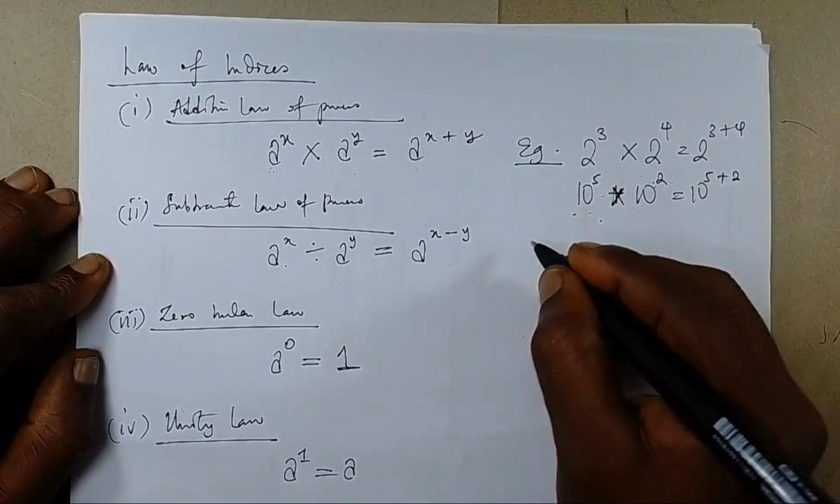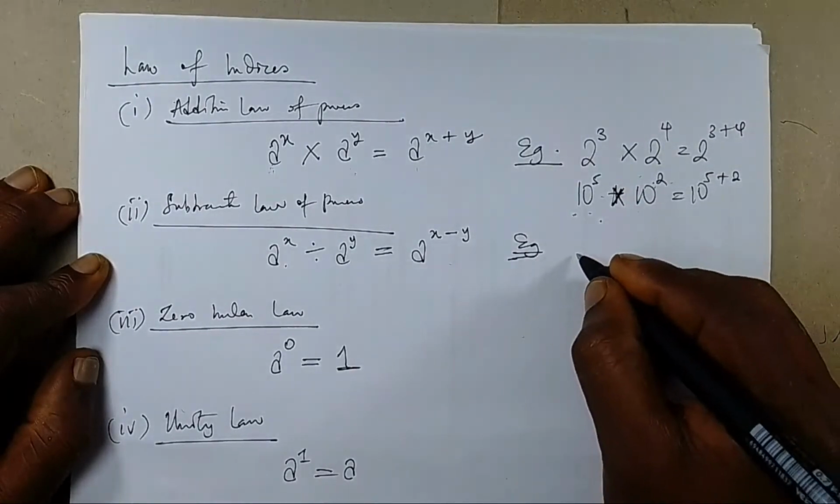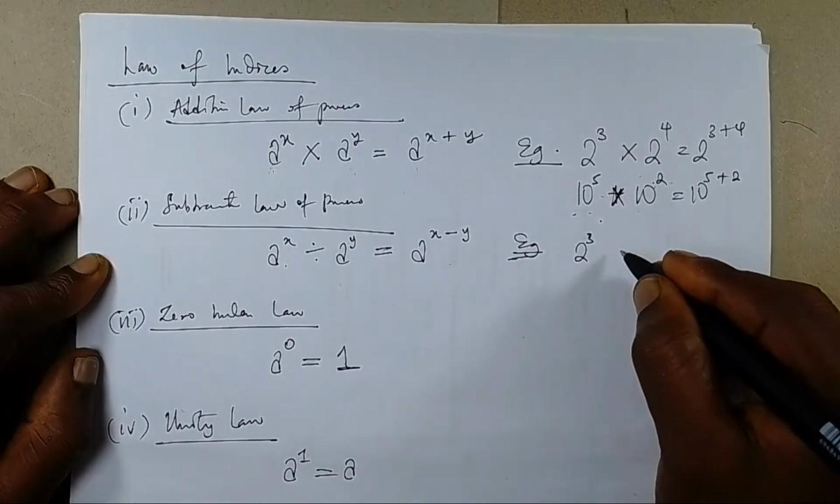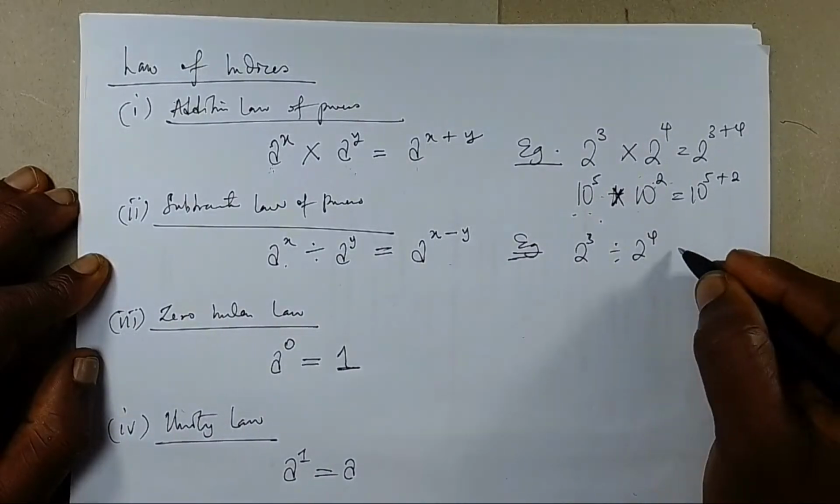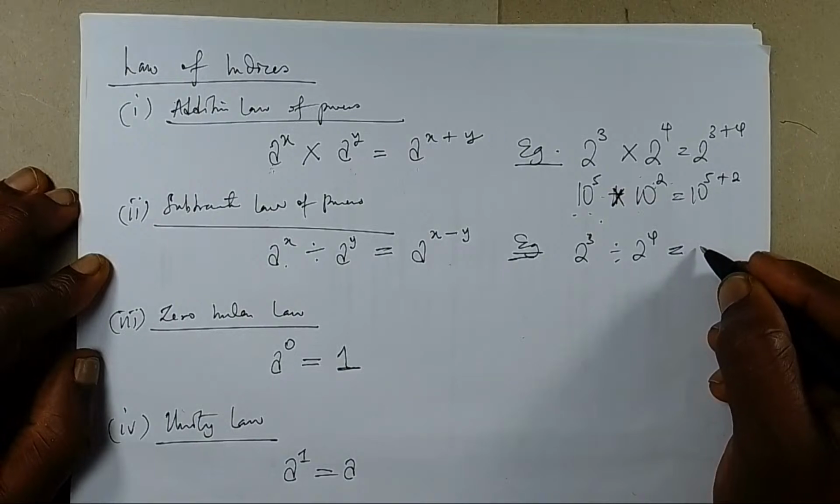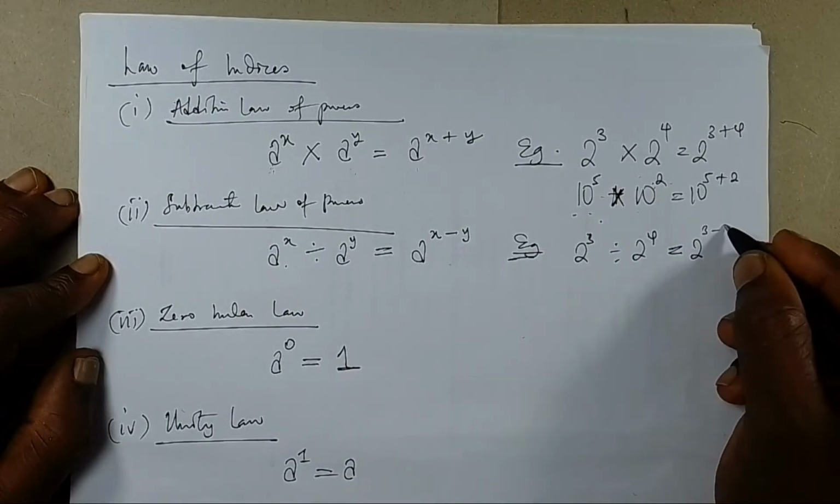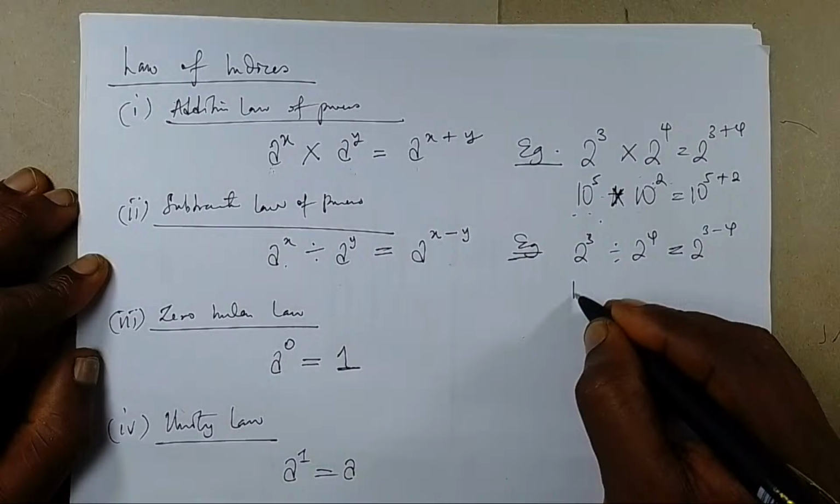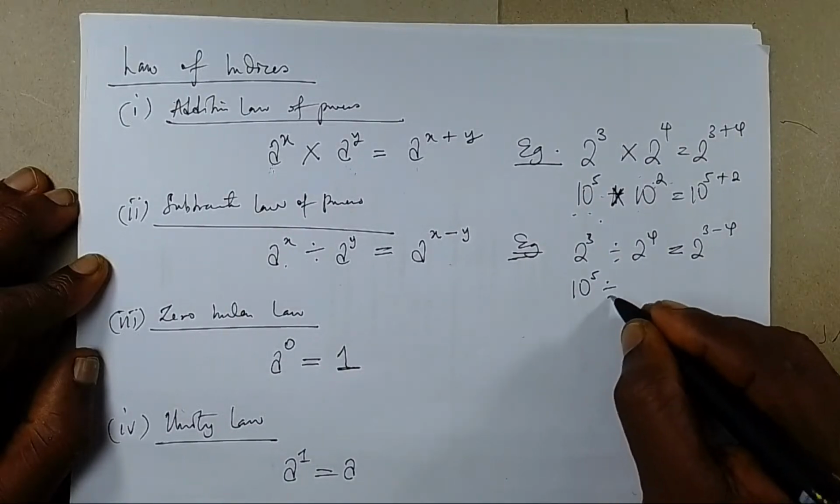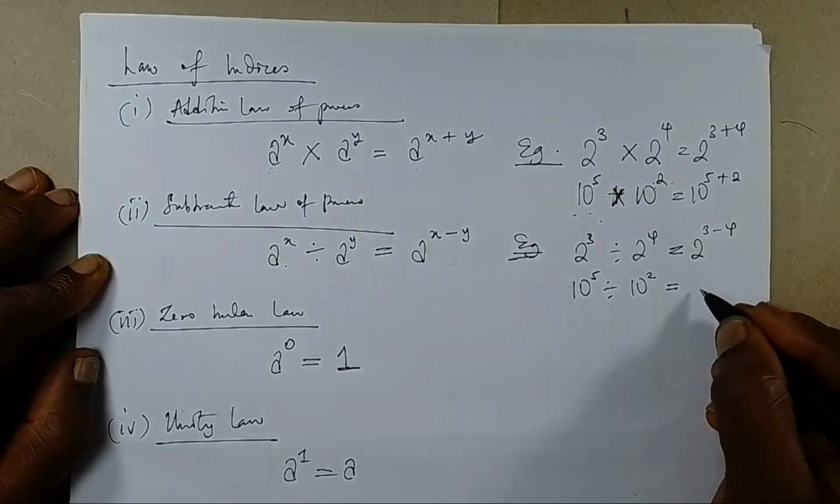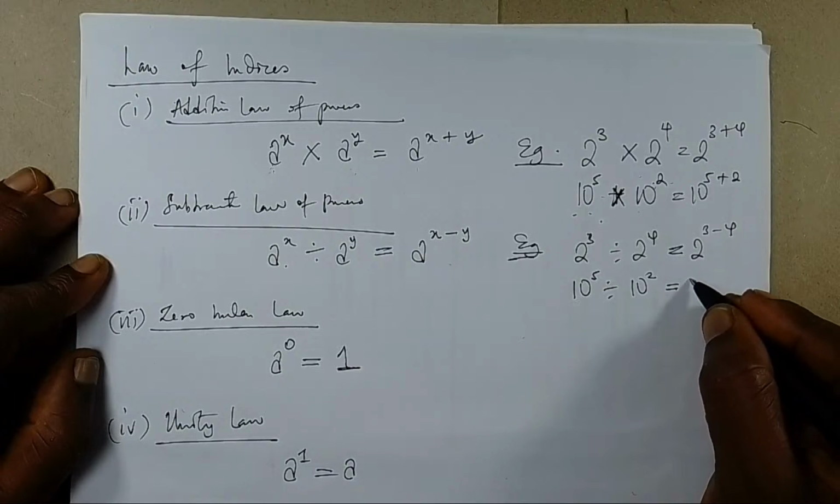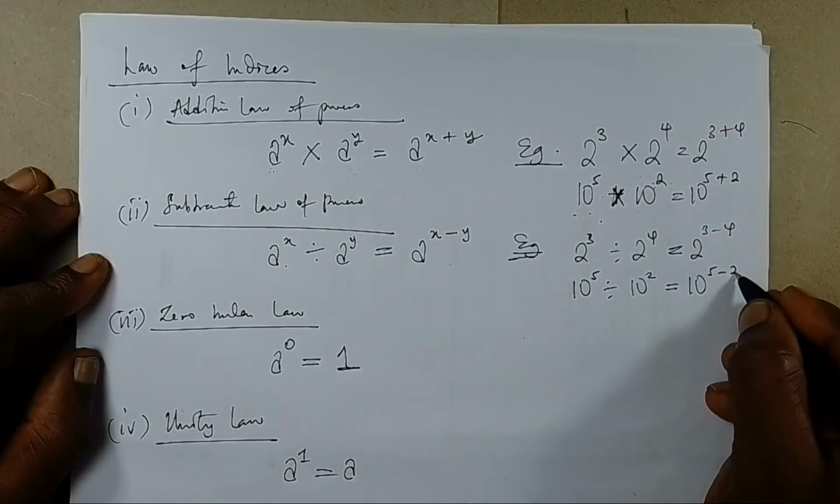Now, an example of the second law: if this were to be 2 raised to power 3 divided by 2 raised to power 4, the second law is saying that the result should be 2 raised to power 3 minus 4. And if it were to be 10 raised to power 5 divided by 10 raised to power 2, the second law is saying that your result should be equivalent to 10 raised to power 5 minus 2.